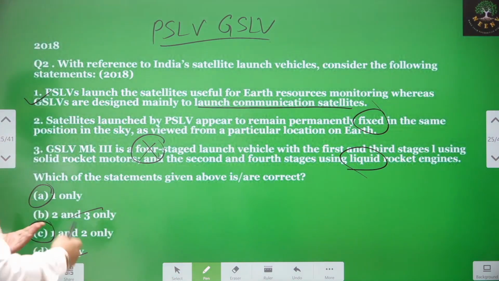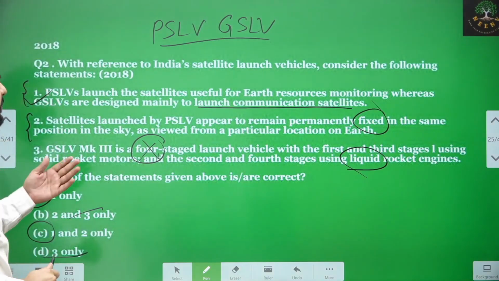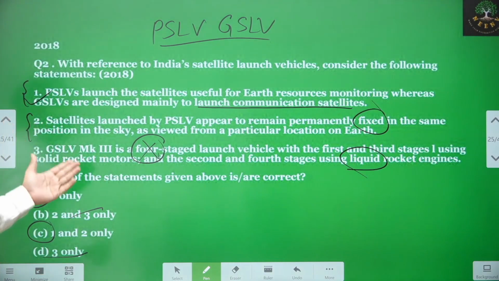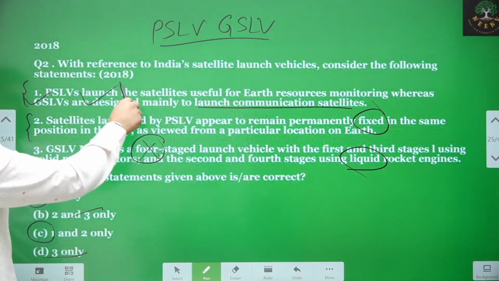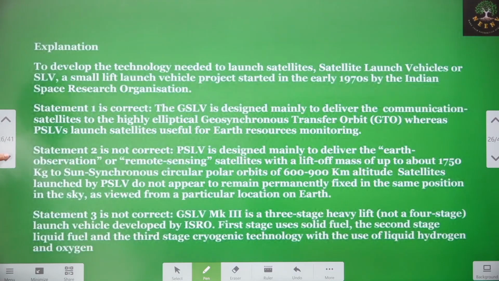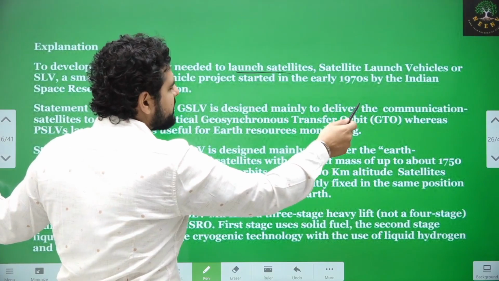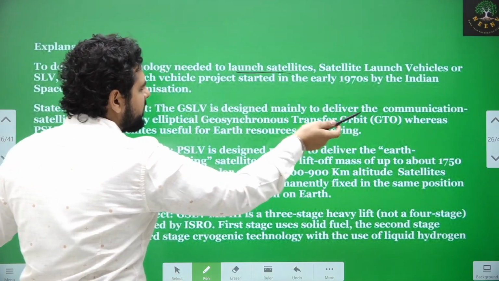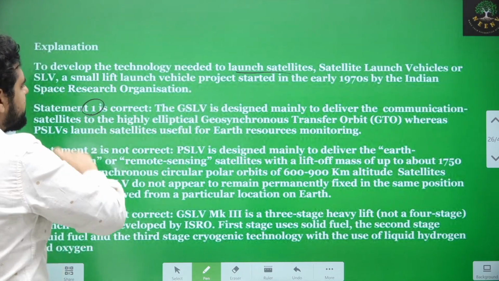Okay, some people might get confused with this, some people might find statement 3 too easy to eliminate. But I feel in terms of learning the concepts, you will learn about this and you will learn about this. These are basic concepts in this topic, PSLV and GSLV, right? So to develop the technology needed to launch the satellites, ISRO started the satellite launch vehicles in the 1960s and 70s. So statement 1 is correct.